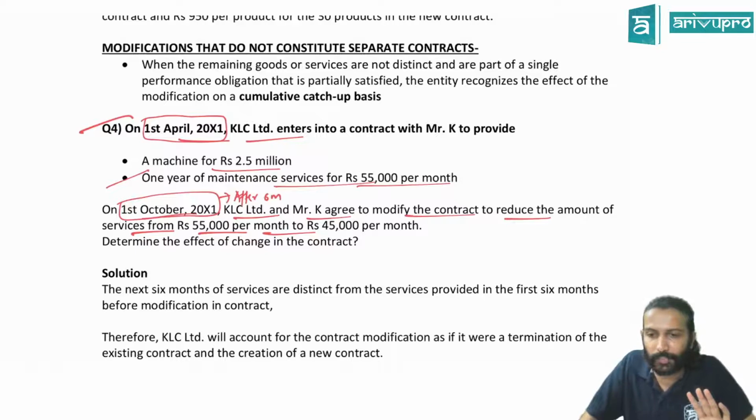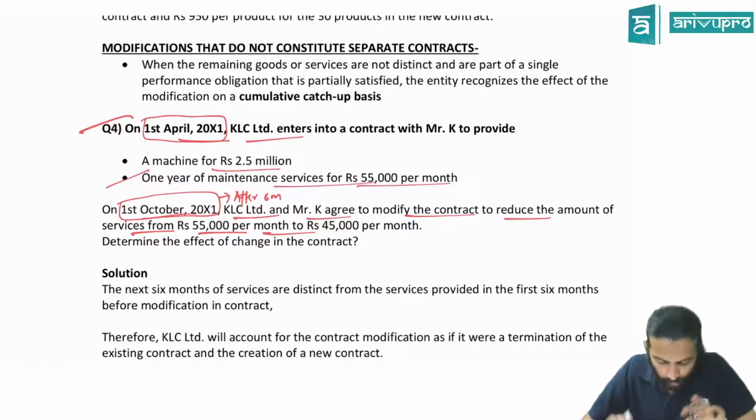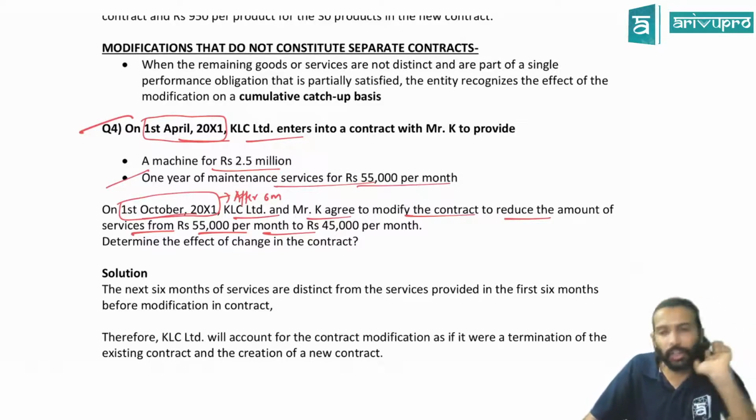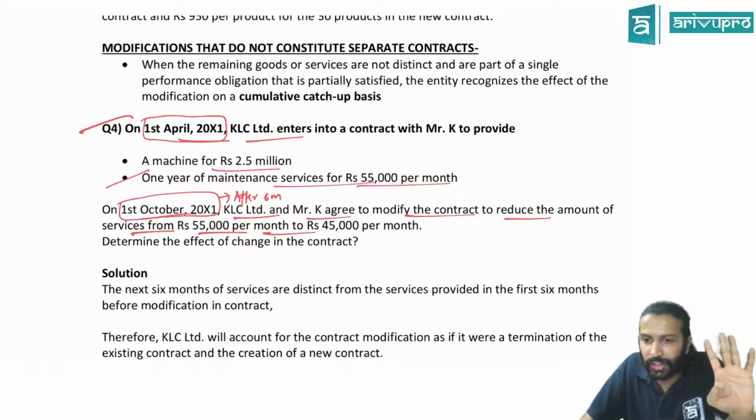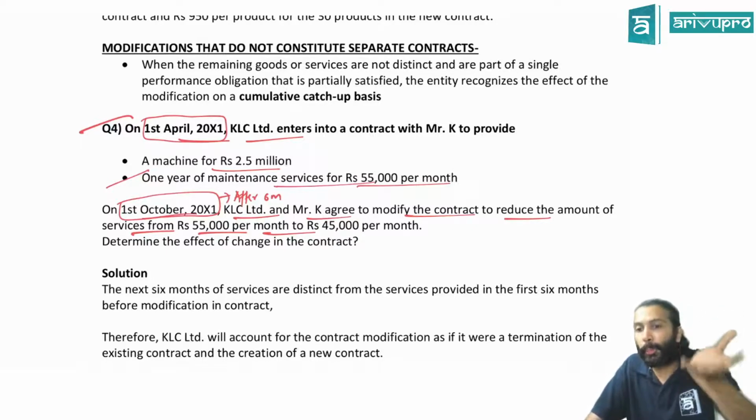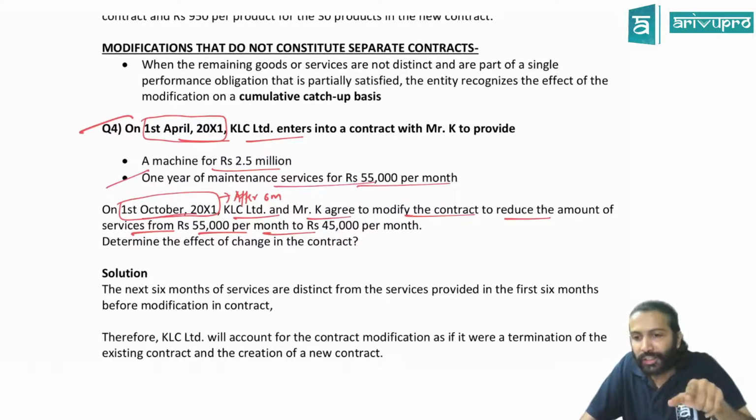Is this first of all a modification? We'll go a little slow here. Yes. So the moment a modification comes, you should think, should I treat it as a separate contract? Yes, I can treat it as a separate contract provided 2 conditions are satisfied. What is that? Scope should have increased. How can scope increase? New goods or new service should have come in.